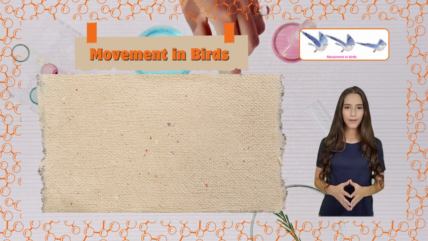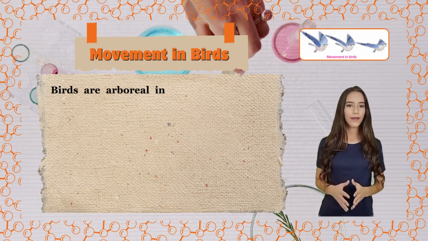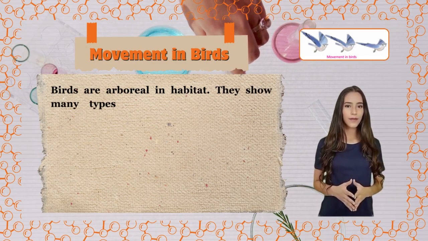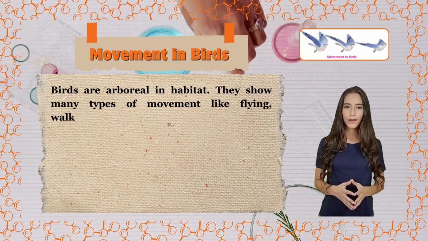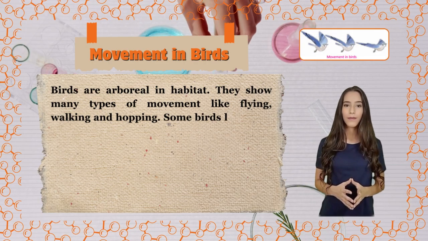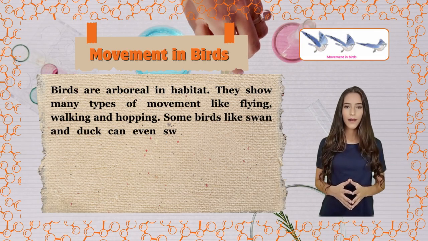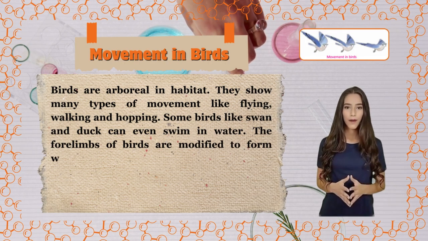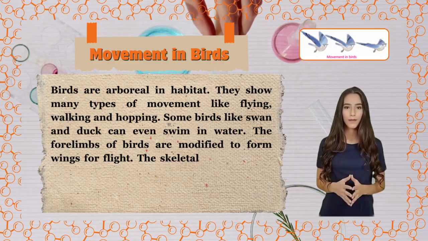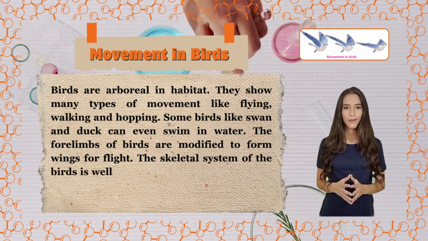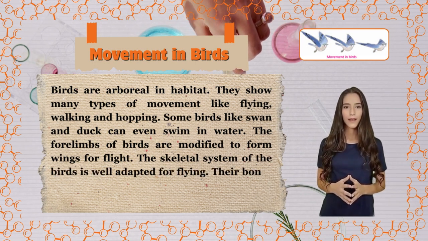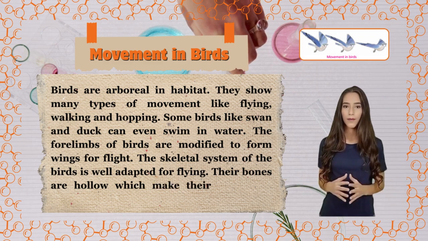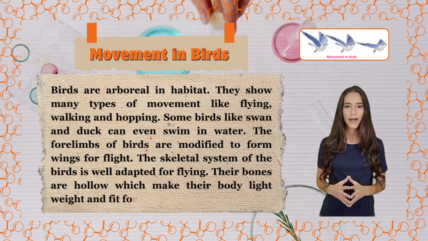Movement in birds. Birds are arboreal in habitat. They show many types of movement like flying, walking, and hopping. Some birds like swan and duck can even swim in water. The forelimbs of birds are modified to form wings for flight. The skeletal system of the birds is well adapted for flying. Their bones are hollow, which make their body lightweight and fit for flying.